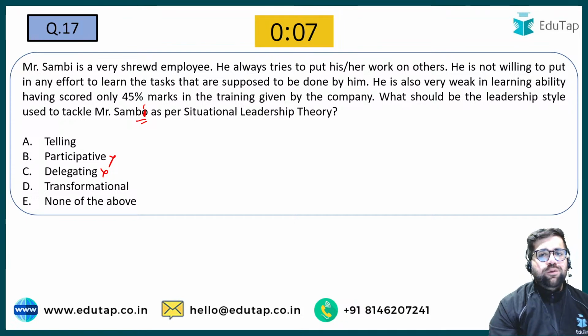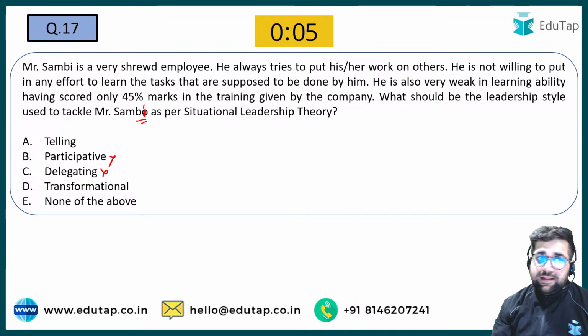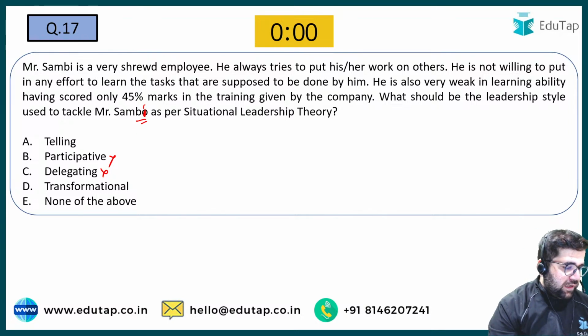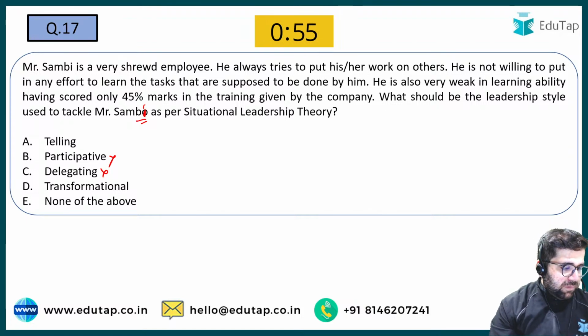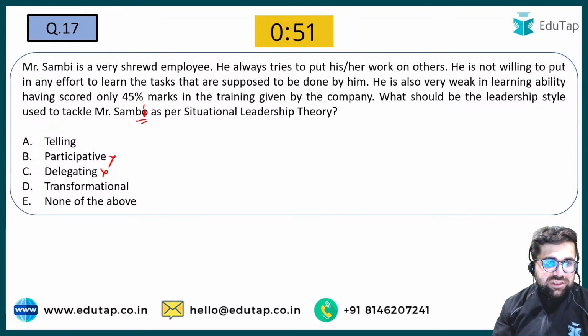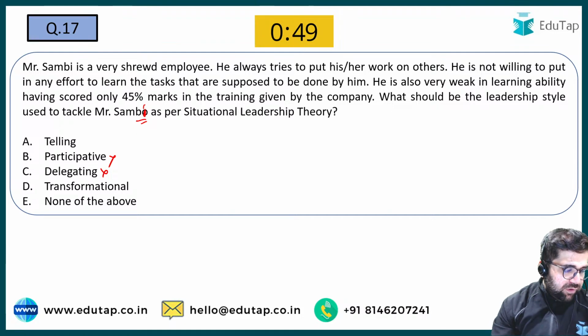So we cannot follow participative and delegative. Either we can use telling or we can use transformational. What will be your answer? Mohit is saying transformational. Nilesh is saying A. Parinita is also saying A. Transactional is not given in the options, so how would it be more correct? Rushikesh is going with A. Yes, it will be telling style only.